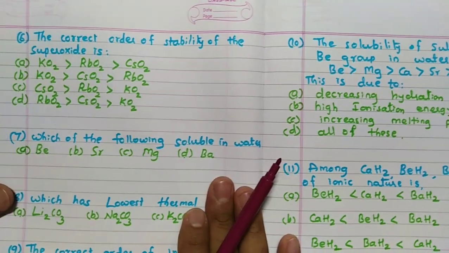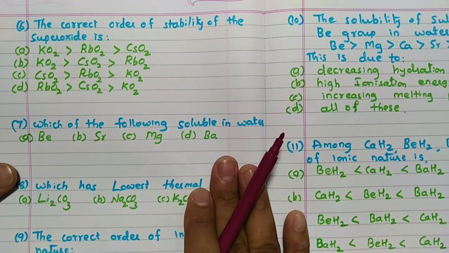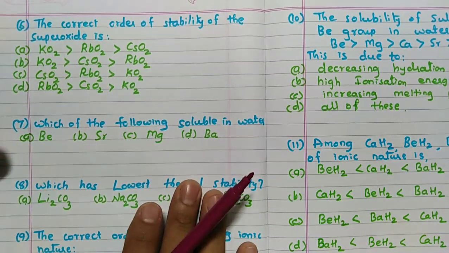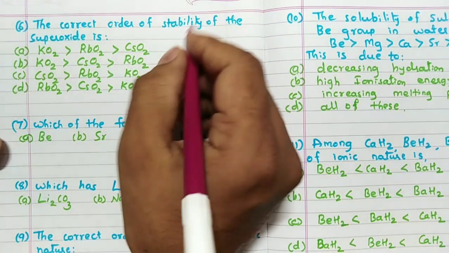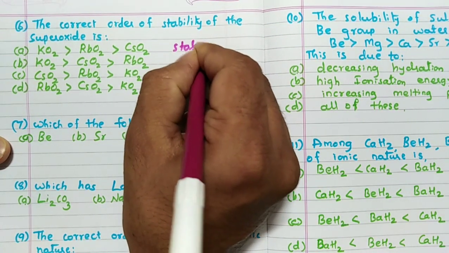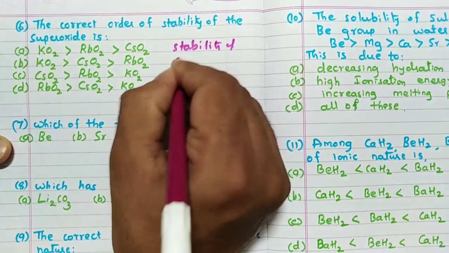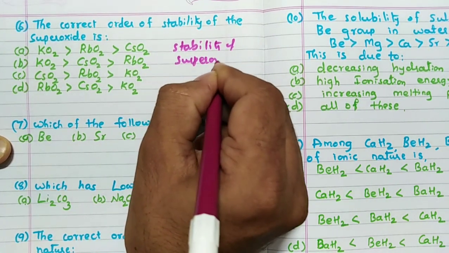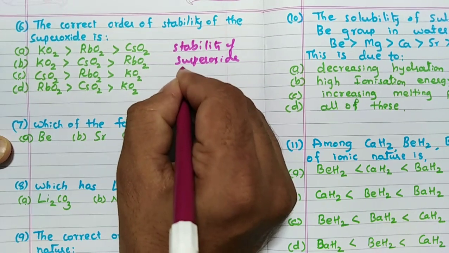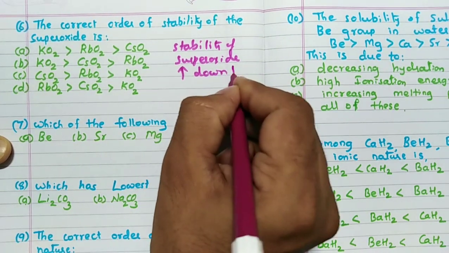Then, the sixth one. The correct order of stability of the superoxide is: remember one very important point, stability of superoxide increases down the group.